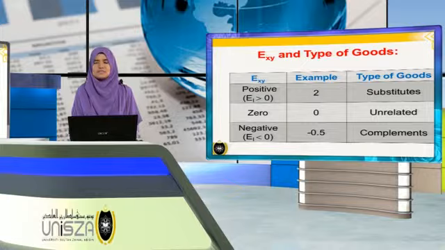From the table, we have 3 values of EXY, or cross elasticity of demand. The first one is positive, that means EXY is more than 0, for example equal to 2, so we call it substitute goods. The second one is 0, EXY is equal to 0, so we call it unrelated goods. And the last one is negative, that means EXY is less than 0, for example negative 0.5, so we call it complement goods.